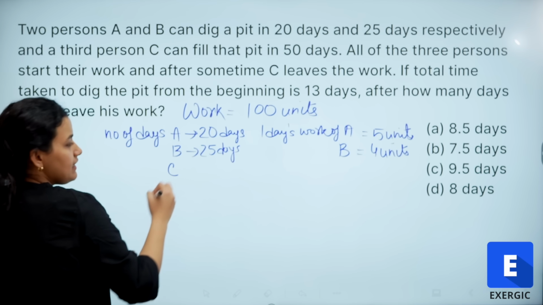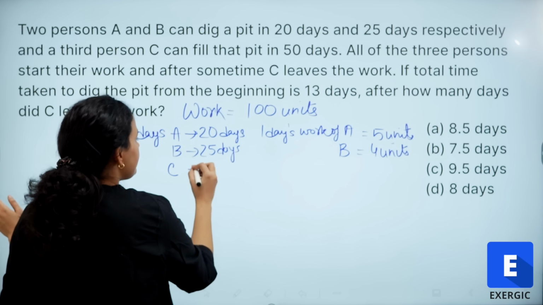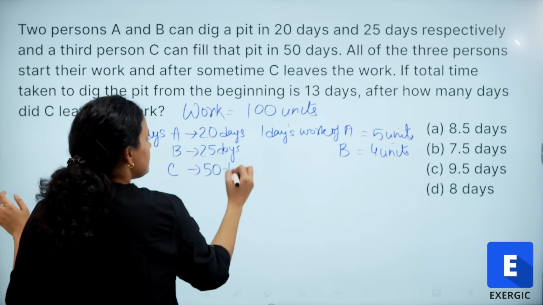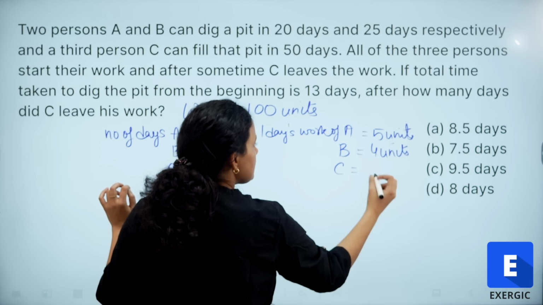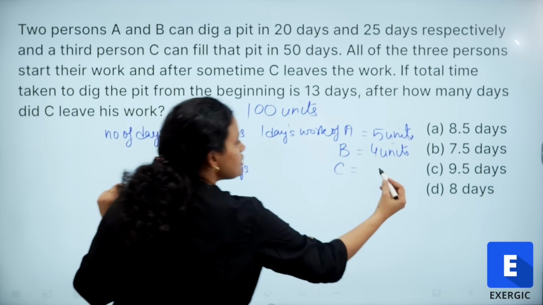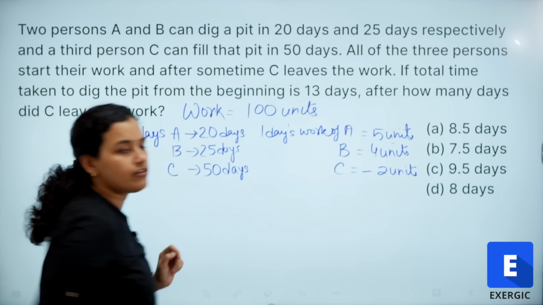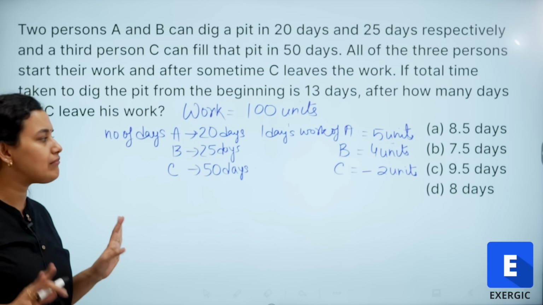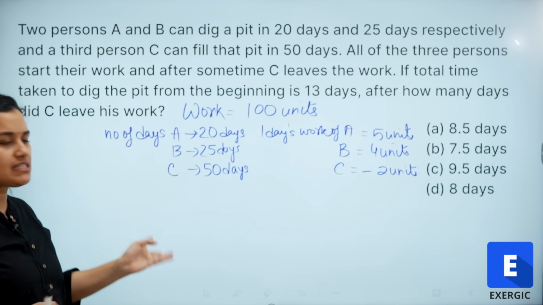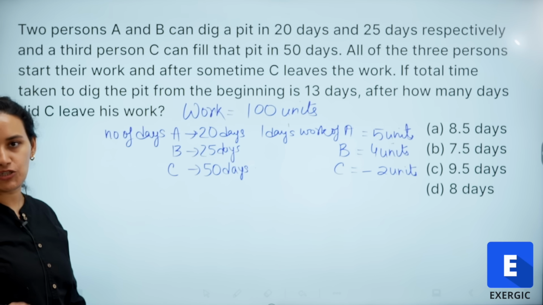What about C? C is actually undoing the work. He can fill the pit in 50 days. So 1 day's work of C is 100 by 50, that is 2 units. But it is a negative work, so we are going to take a minus sign here. Negative work simply means whatever A and B are doing, C is doing the opposite of that. So I'm taking A and B as positive, and C has to be negative.